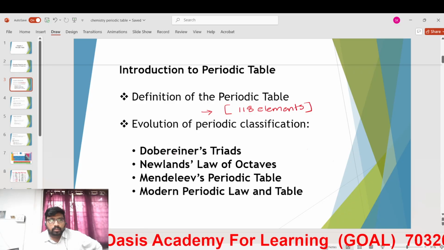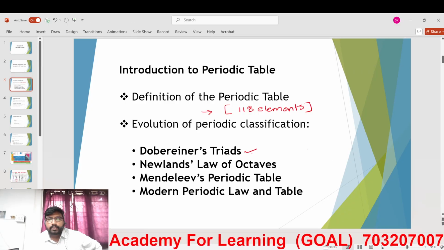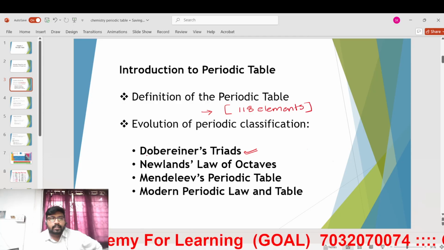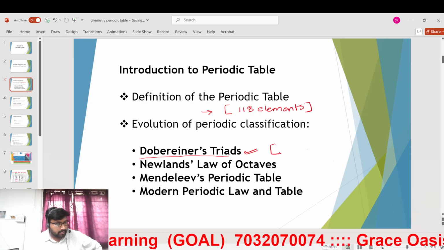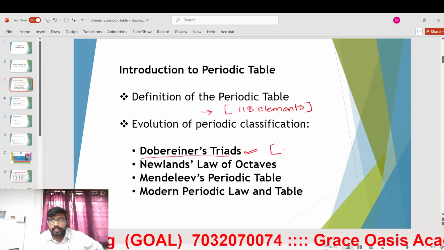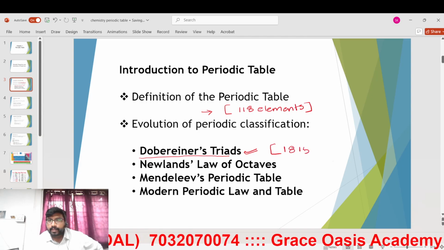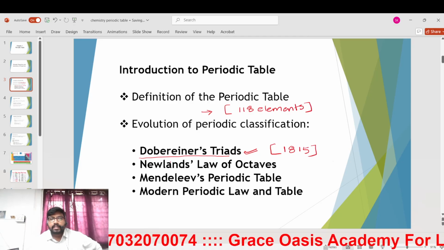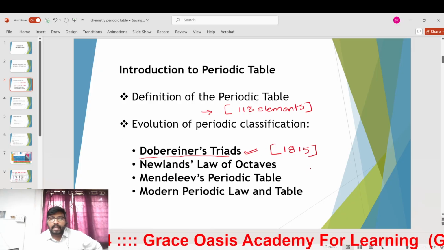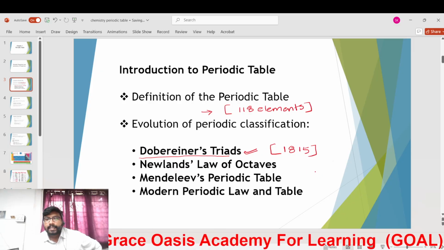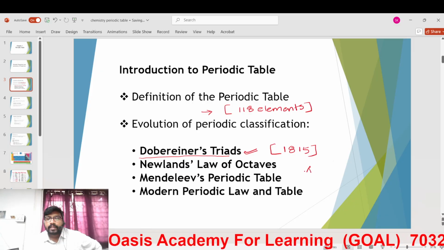Dobereiner's triads. Initially, Dobereiner tried to make triads. It is 1815. In 1815, what he did was he classified the elements with the help of atomic weight.